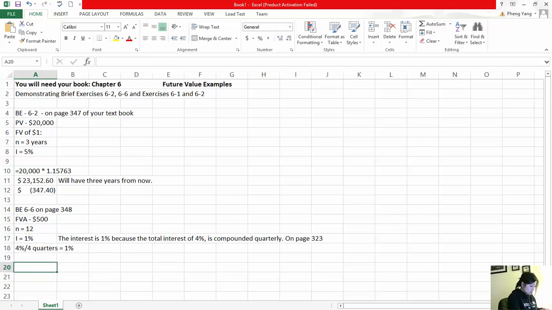All right, so if we look at our table on page P-3, 1% for 12 periods is 12.6825. That's our factor. Okay. That is 1% for 12 periods.